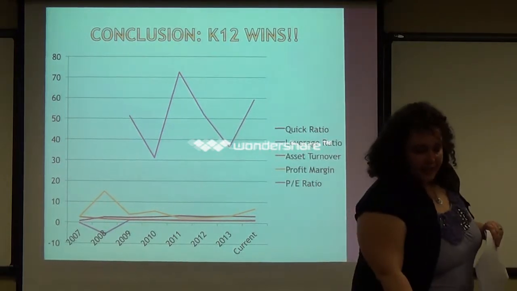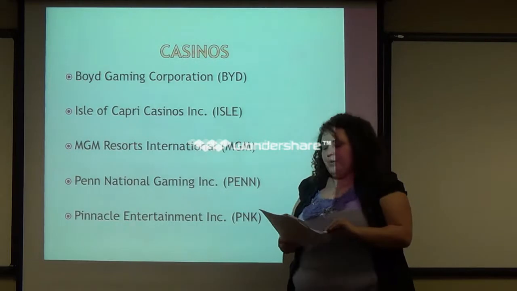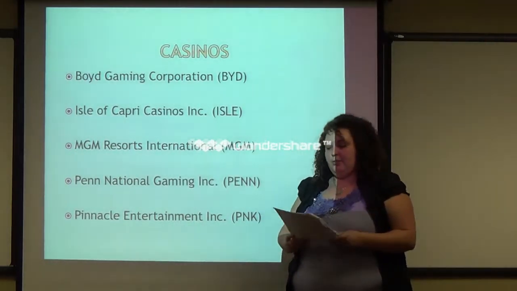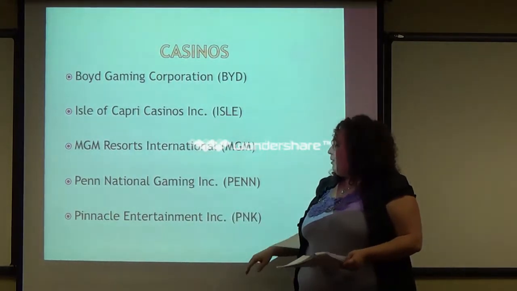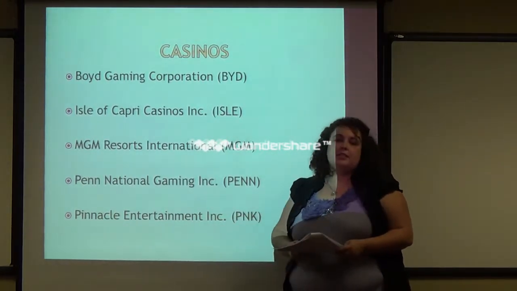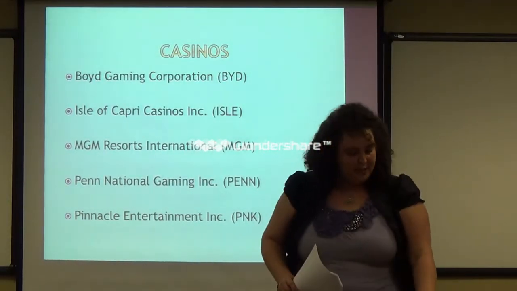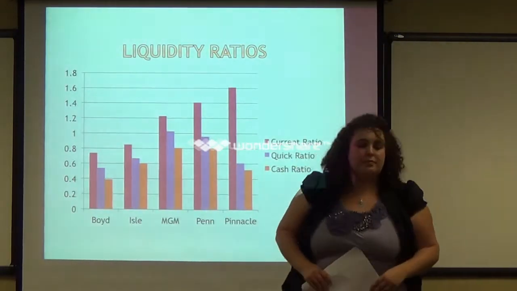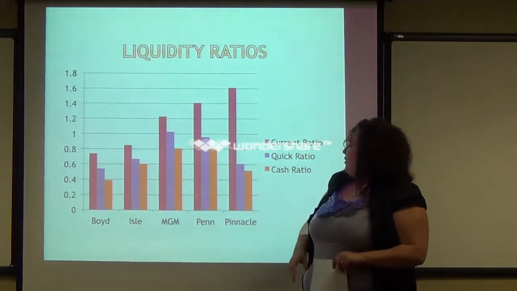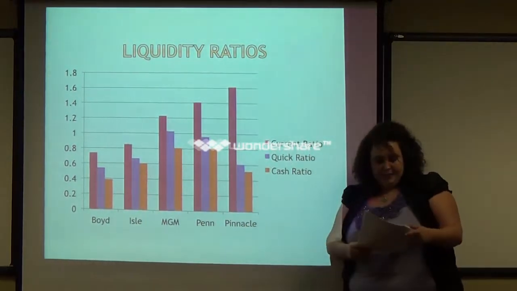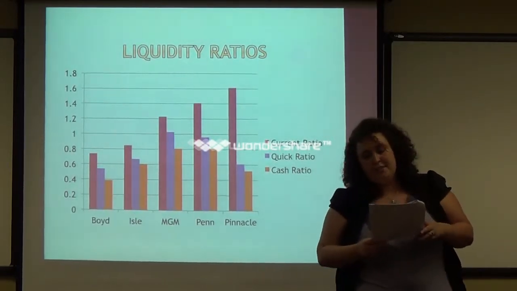My next industry is casinos. I have Boyd Gaming Corporation, Isle Capri Casinos, MGM Resorts International, Penn National Gaming Incorporated, and Pinnacle Entertainment Incorporated. Of course, again, first ratio is liquidity. So I have Boyd, Isle, MGM, Penn, and Pinnacle. Current, quick, and cash. Pinnacle Entertainment has the best current ratio.